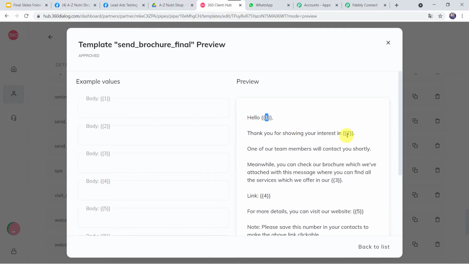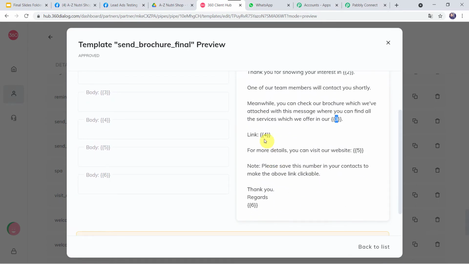Thank you for showing your interest in. Here your business name is going to come. One of our team members will contact you shortly. Meanwhile, you can check our brochure which we have attached with this message. You can find all the services which we offer in our chocolate and candy business. You can give like that. Here the link of your brochure can be given, the flyer link.